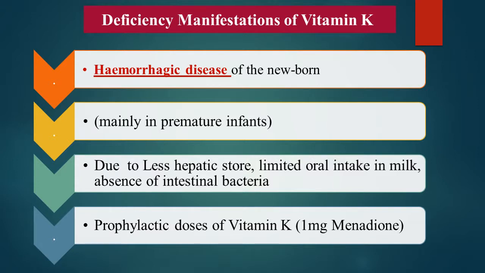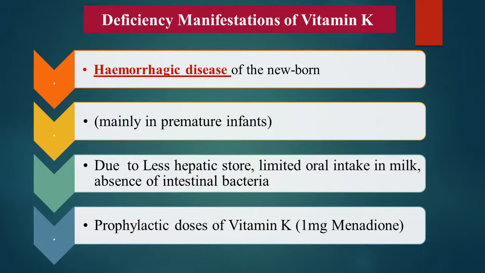This is because in newborn there is less hepatic store of vitamin K, and there is limited intake of vitamin K through milk, because the vitamin K present in milk does not satisfy the total requirement of vitamin K. It has only a small amount of vitamin K. And in infants, mainly in premature infants, there is absence of intestinal flora. They have sterile intestine, so there is no intestinal bacteria to synthesize vitamin K. Because of these reasons there is deficiency of vitamin K in newborn.